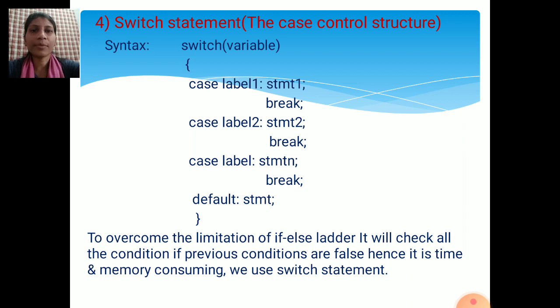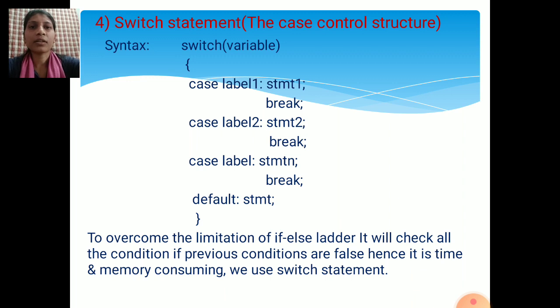In the previous video we discussed control statements. There are three types of control statements: conditional control statements, unconditional control statements and looping statements. In the previous video we discussed the conditional control statements. There are four types: the if condition, the if else condition, the nested if or if else ladder condition, and the switch statement.